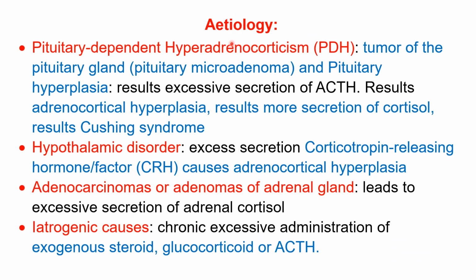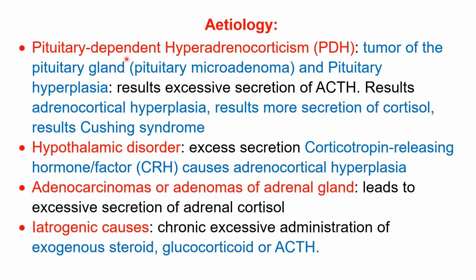Friends, now we are talking about abnormality of this hypothalamus, pituitary and adrenal cortex. So here, etiology. There are four etiologies. One is pituitary dependent, meaning the main etiology depends on the pituitary.